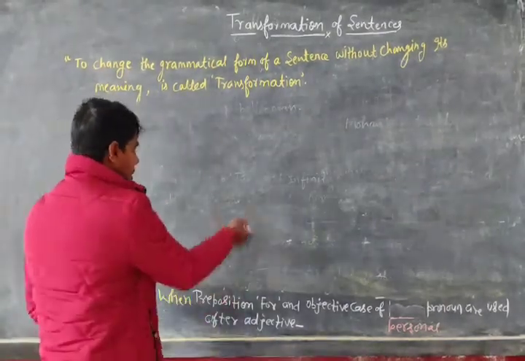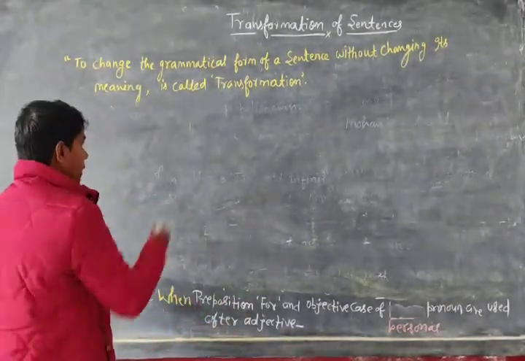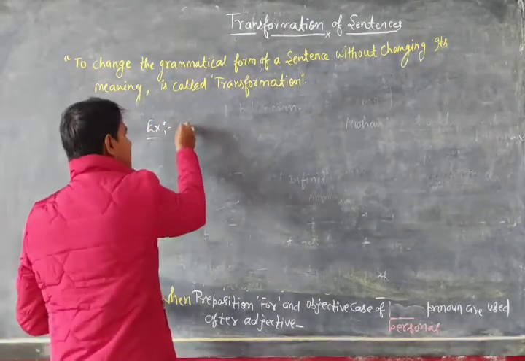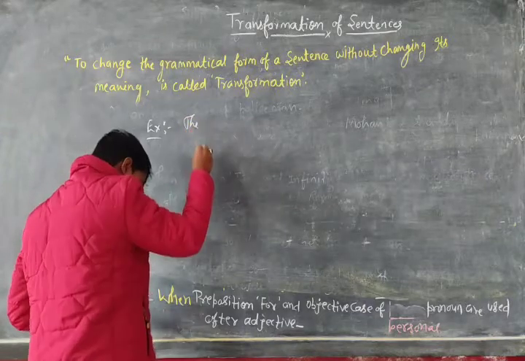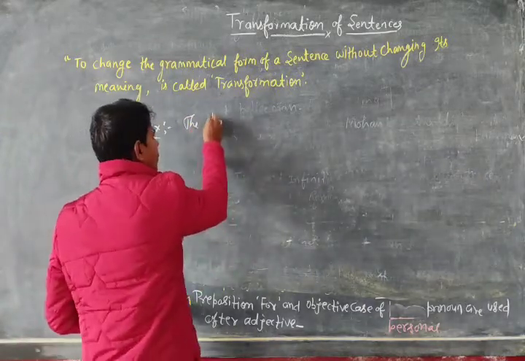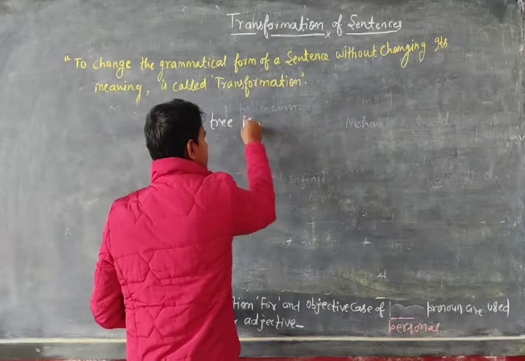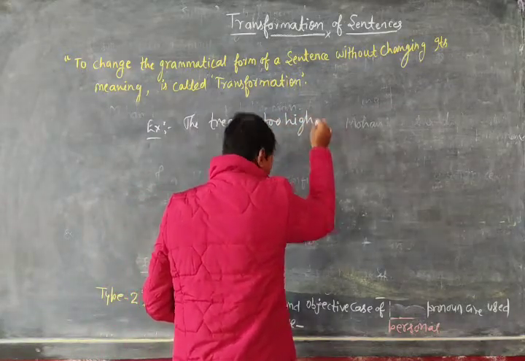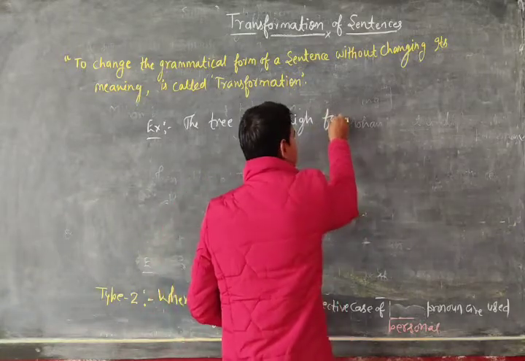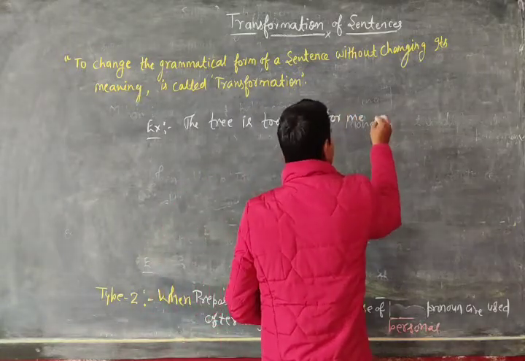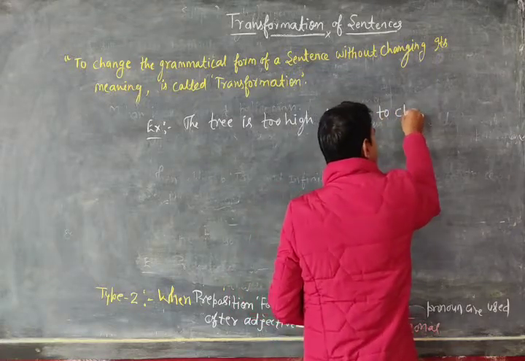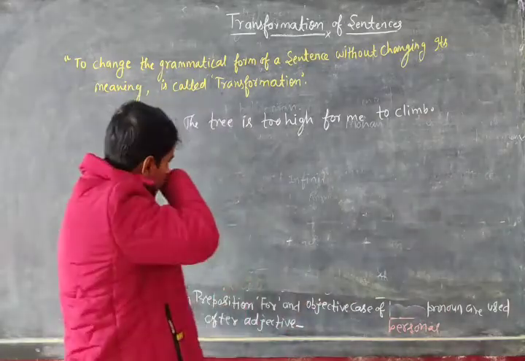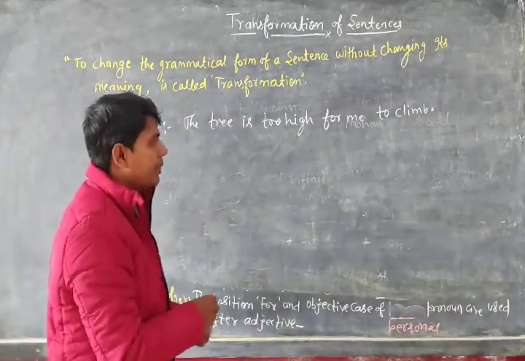Sorry dear. So now see the second type, example. We have a lot of examples for you. Suppose that we can say, the tree is too high for me to climb. Okay, the tree is too high for me to climb.